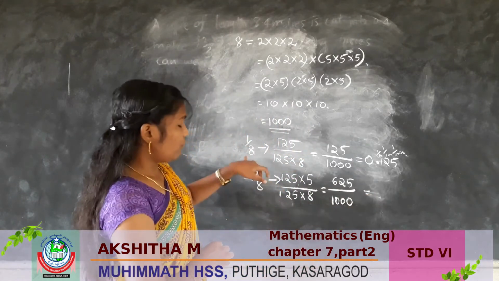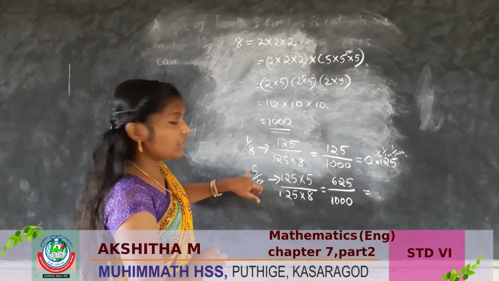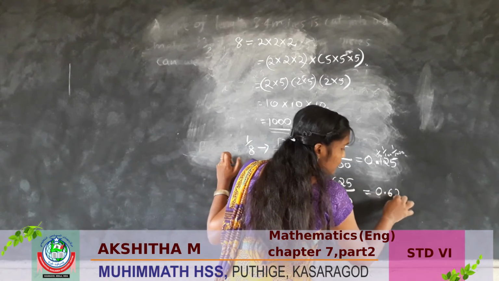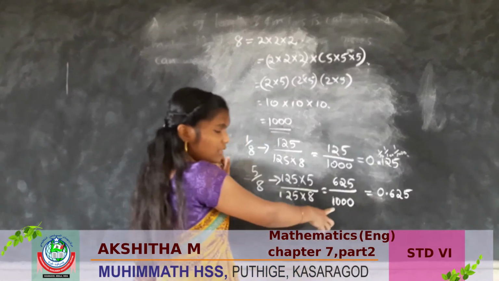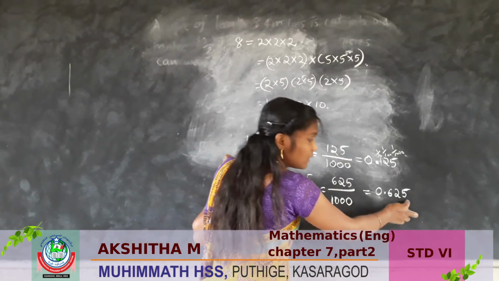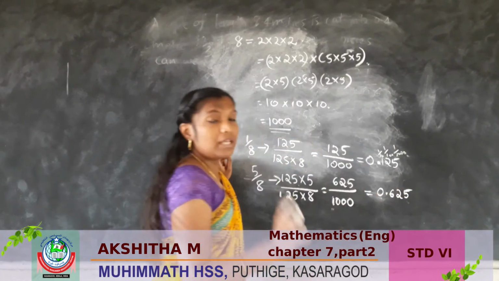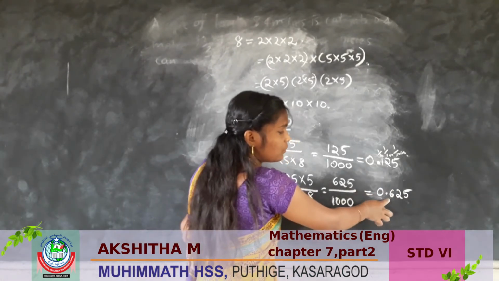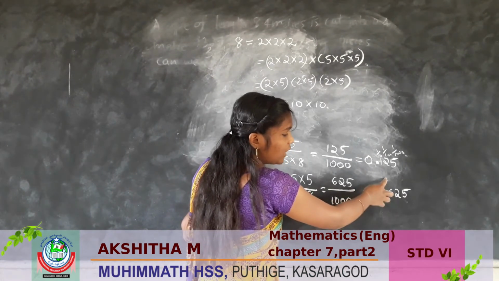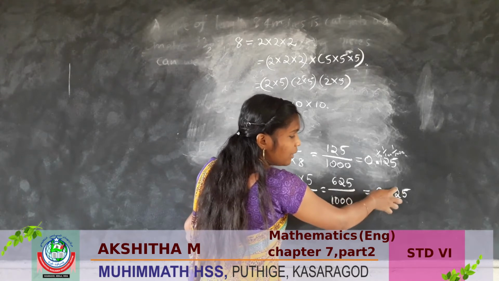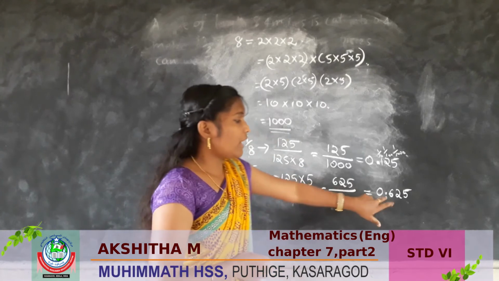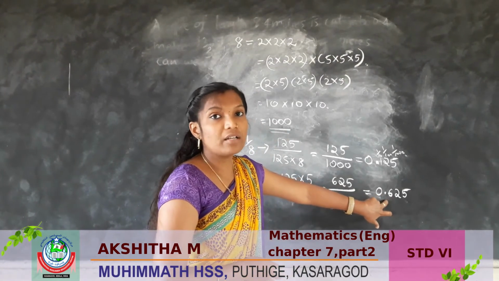So 5 by 8, this fraction's decimal form is 0.625. Here you can see 1000, so the last digit's place value must be 1 by 1000. This digit's place value is 1 by 10, next 1 by 100, last 1 by 1000. So we have to put the decimal point after 0.